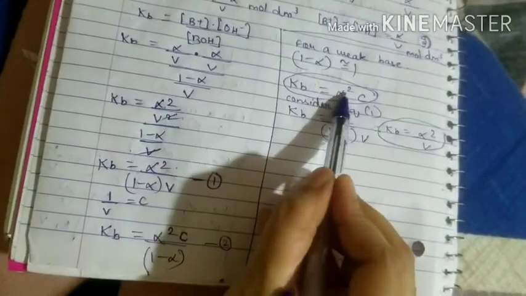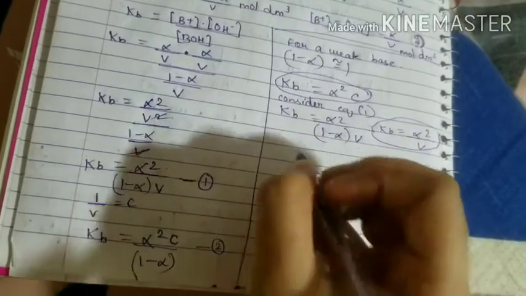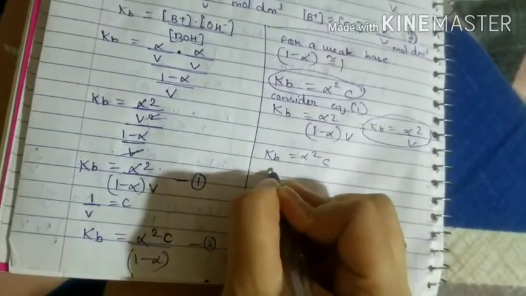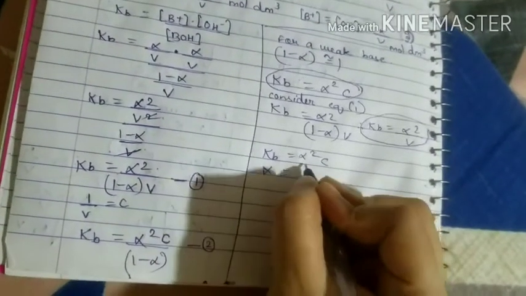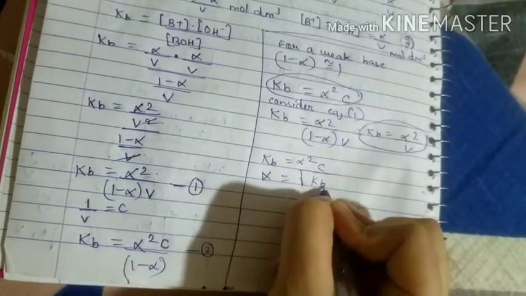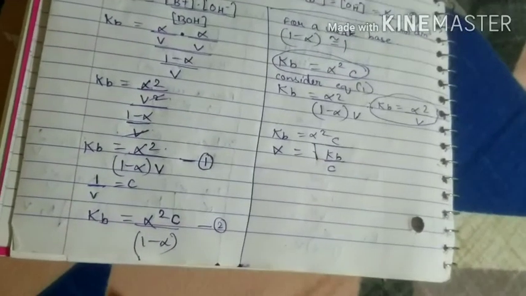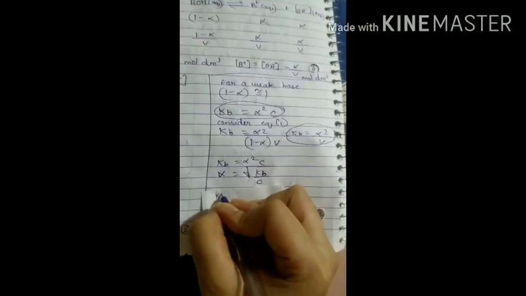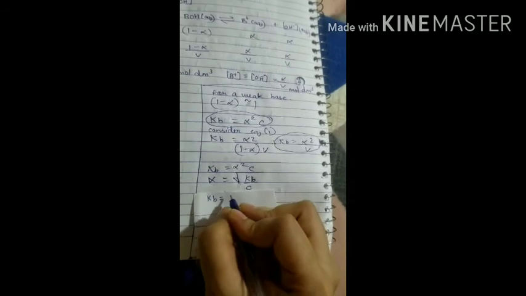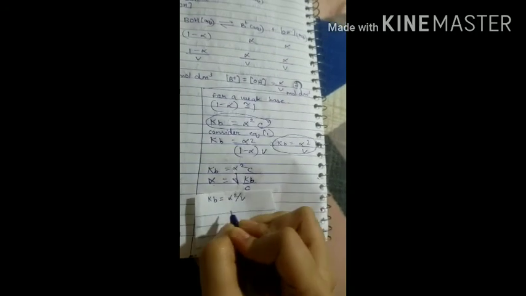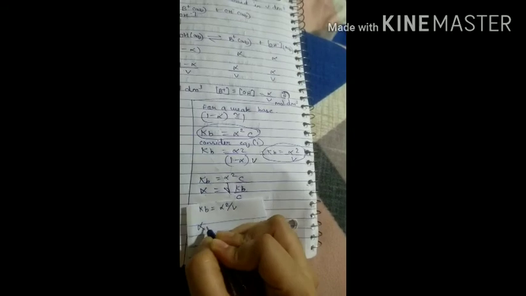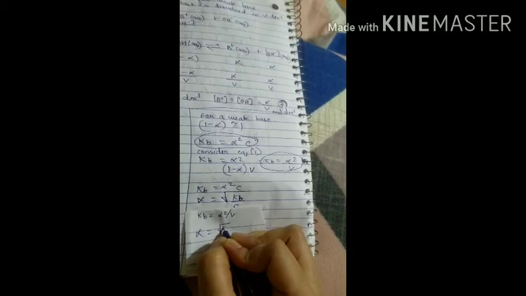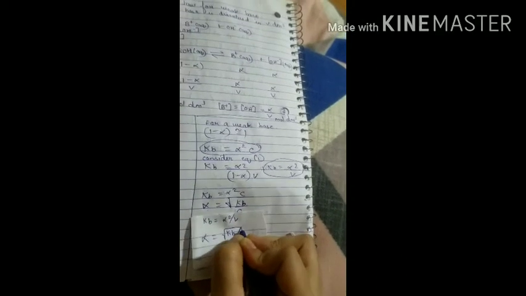So if I want to get rid of this square, what do I have to do? First I'll take this equation, Kb is equal to alpha square C. So I'll remove alpha out, I'll put the square root, I'll take Kb in, and C is going to go in the denominator. If I'm taking this equation, that is Kb is equal to alpha square by V, then if I'm removing that alpha out, I have to put the square root sign. It will be the square root of Kb into V.